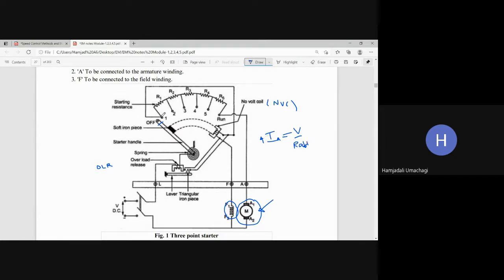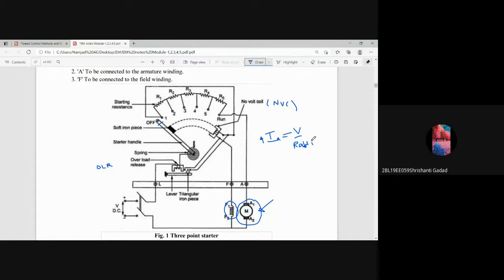So that resistance will be R1, R2, R3, R4, R5. And how is it appearing? It is appearing in series with the armature. We know that if resistances are connected in series, then the equivalent resistance will increase. Yes, sir, resistance will increase. If resistance increases, then what about the current?